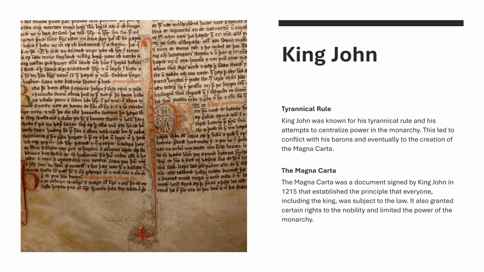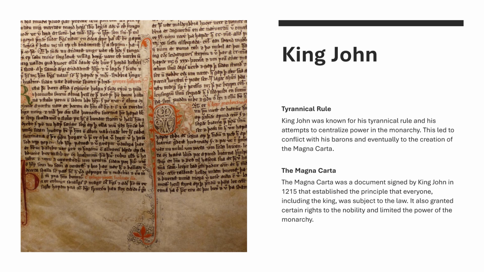King John, tyrannical rule. King John was known for his tyrannical rule and his attempts to centralize power in the monarchy. This led to conflict with his barons and eventually to the creation of the Magna Carta.